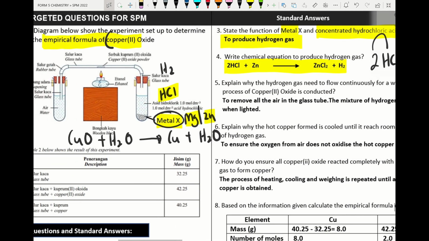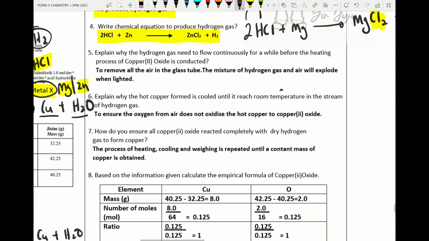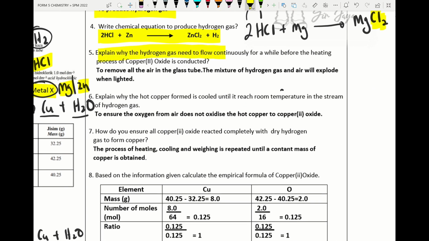The hydrogen gas will flow through this glass tube. Here we have copper(II) oxide, which will react with hydrogen gas to produce copper and water molecules. Explain why the hydrogen gas needs to flow continuously for a while before the heating of copper(II) oxide: to remove all the air in the glass tube, because a mixture of hydrogen gas and air will explode when lighted up.